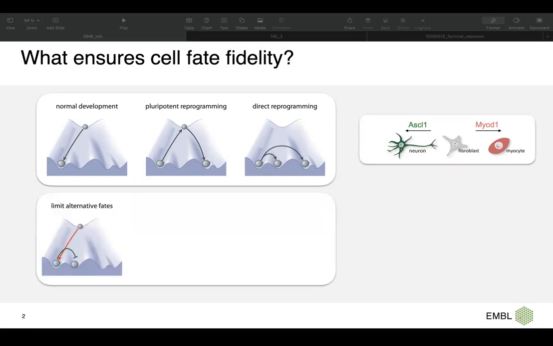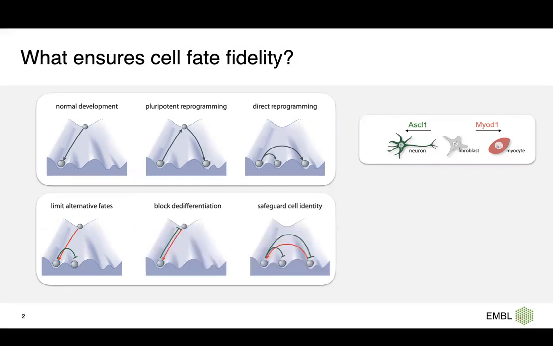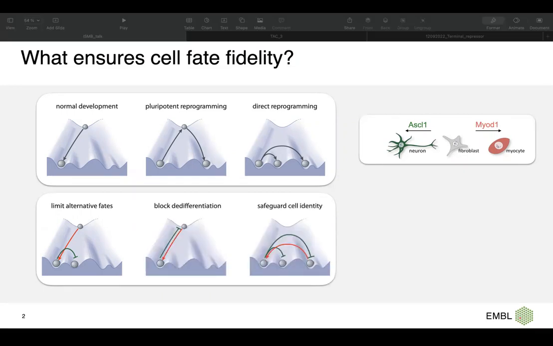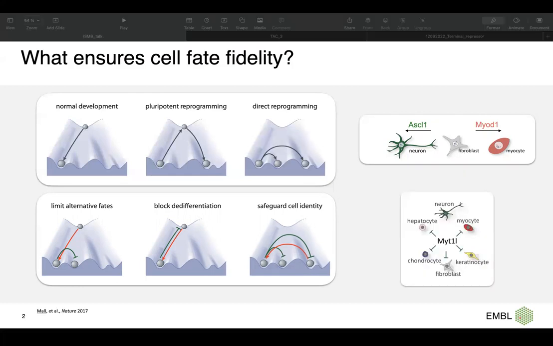At the same time, there is another group of transcription factors, in addition to these terminal selectors, that limit alternative fates or block dedifferentiation and, in general, safeguard the cell identity. Such a transcription factor has been shown as MYT1L, for example, which is the safeguard for the neurons. It blocks the other cell fates and helps us to have a better neuron.